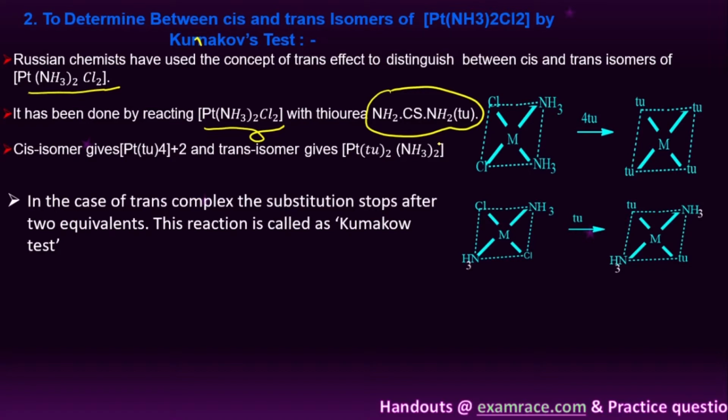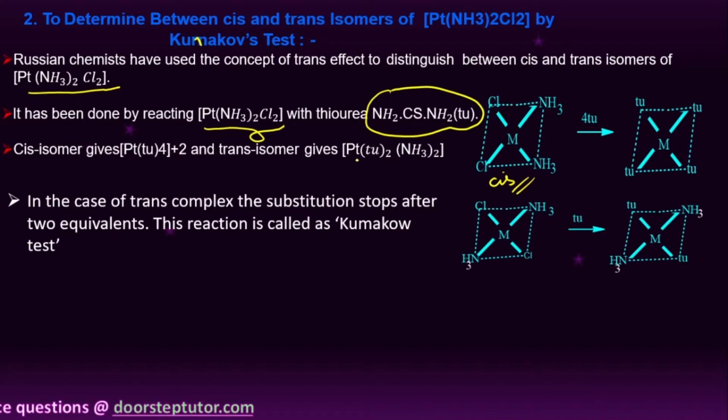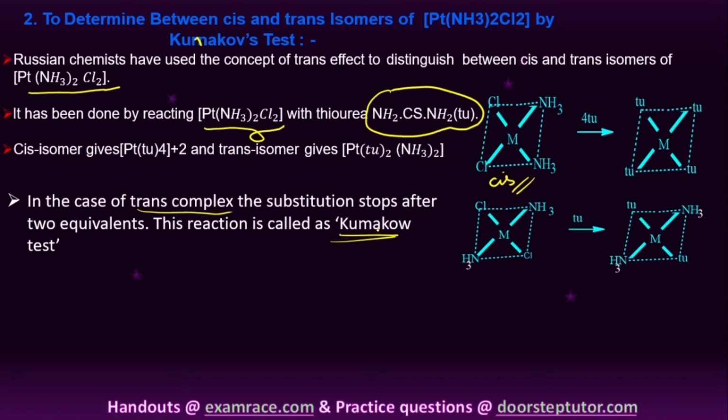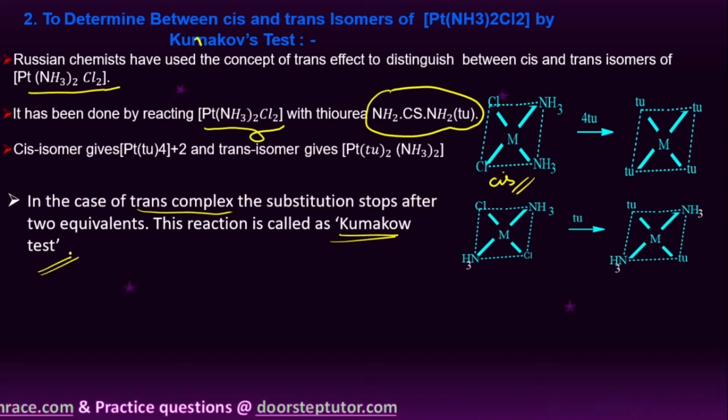If it is a trans isomer, only two of the ligands are replaced by thiourea, and then the reaction stops. So then you can assume it is a trans complex. So this test we call Kurnakov's test. This is a very important test to distinguish between a cis isomer and a trans isomer.